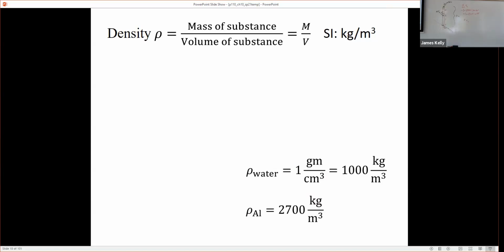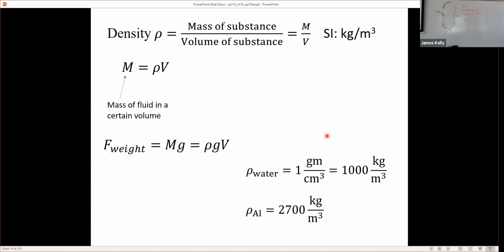If I have a cube of aluminum, it's going to have more mass than the equivalent cube of water. And so it's happy to push the water out of the way. The water gets pushed up while the aluminum sinks because the gravitational force on that piece of aluminum is bigger.